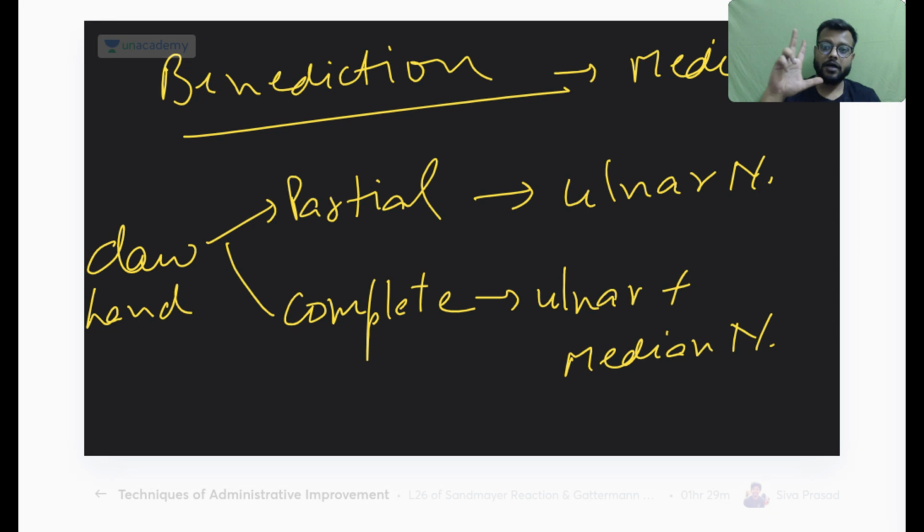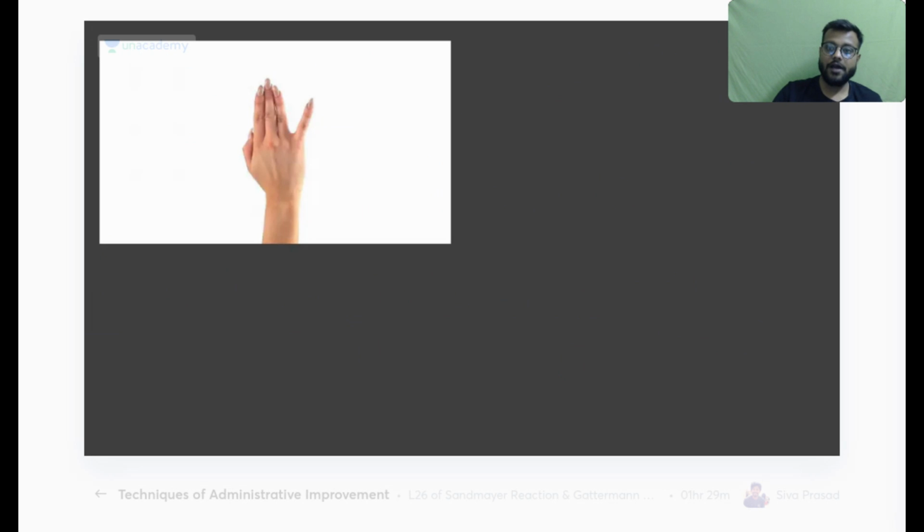claw hand, partial claw hand, but here you can do it with a voluntary will. Okay, in 3 fingers you can do it with a voluntary will, but not these 2 fingers. So this is the hand. If you are shown a picture, you may think this is the Benedict sign, but read the question carefully, ask the patient whether they can do this voluntarily. If they can, then this is not the benediction sign, this is partial claw hand, and if the median nerve is also affected, then there will be complete claw hand. Okay, remember this, this is important.